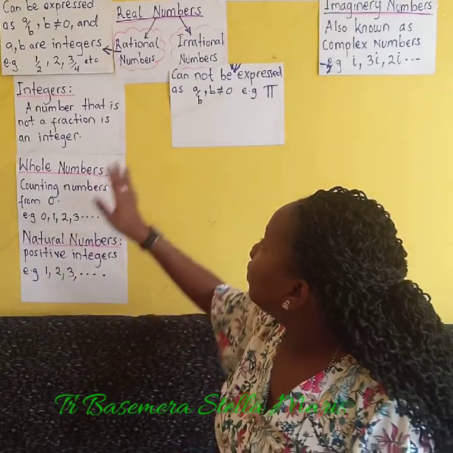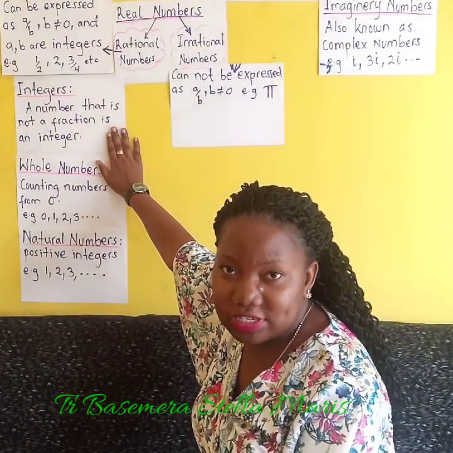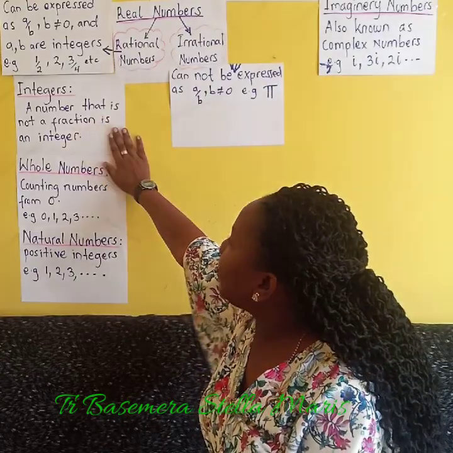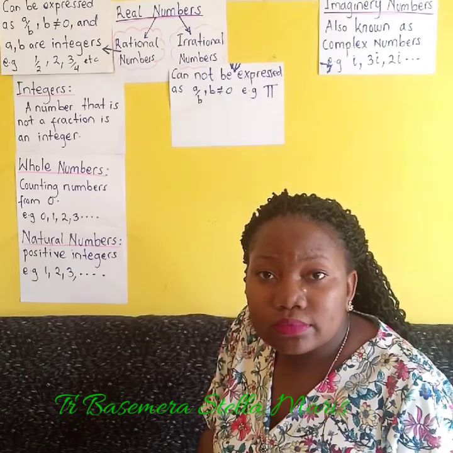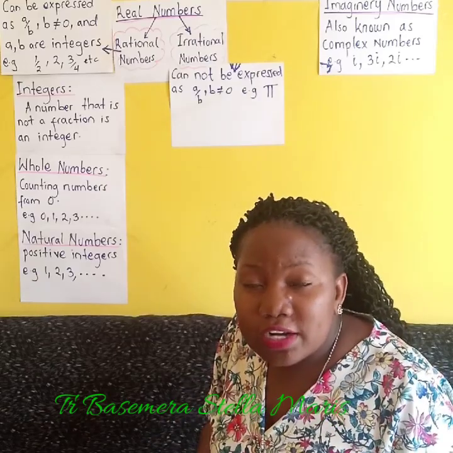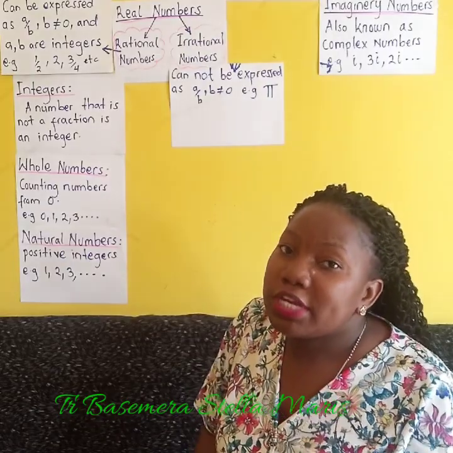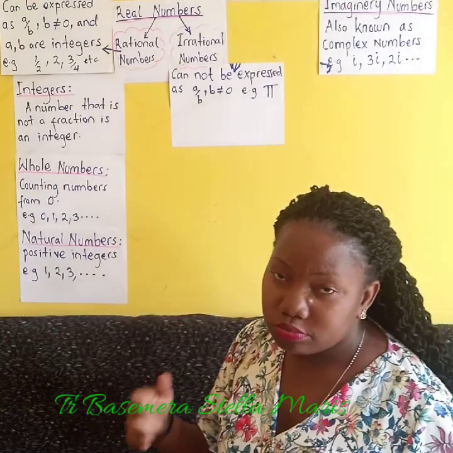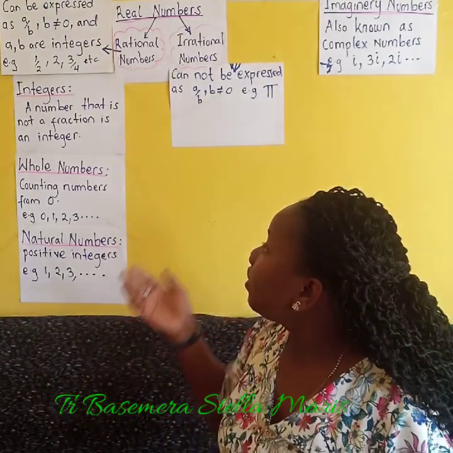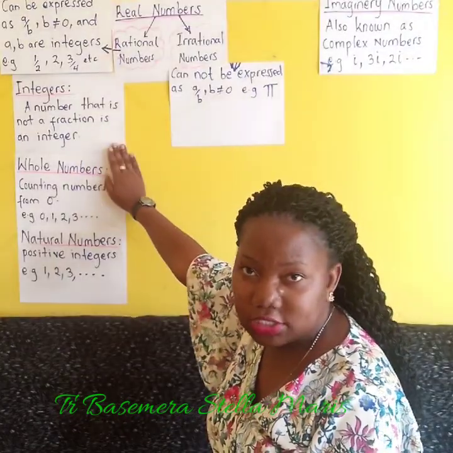Now, under the rational numbers, we have the integers. The integers are numbers which are not fractions. If a number is not a fraction, then it is an integer. For example, -1, -4, 5, 6, 7, 8, 0, 9. For as long as a number is not a fraction, it is an integer.